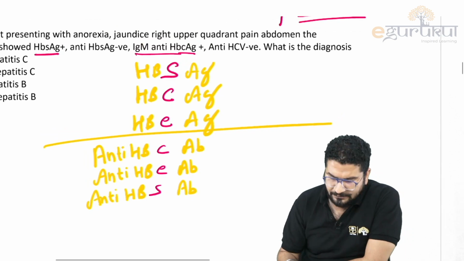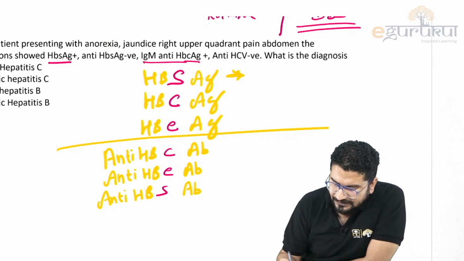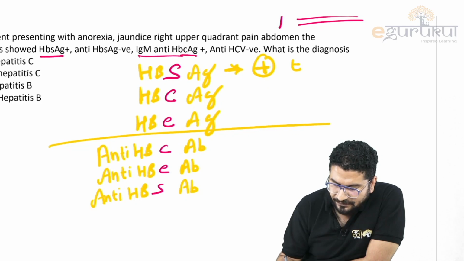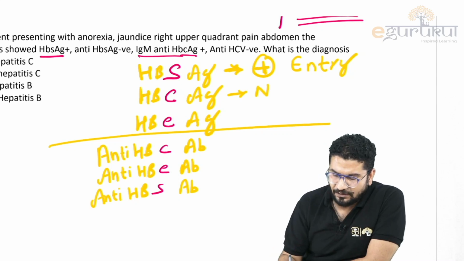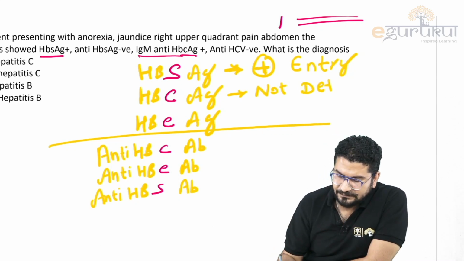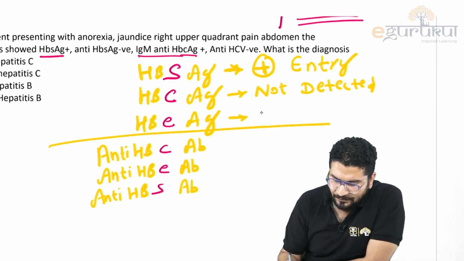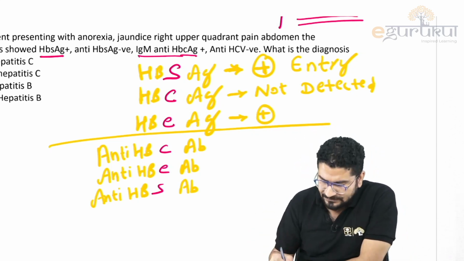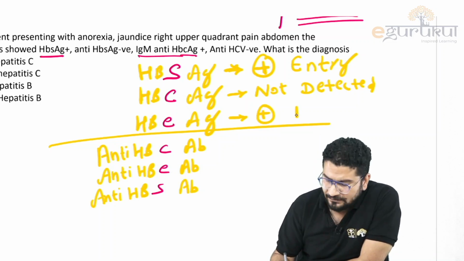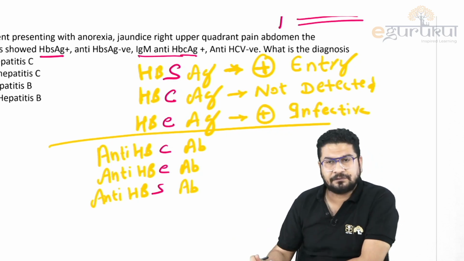When you see SCECES, the first three are the sequence of antigens. Whenever you see the surface antigen is positive, it means there is entry of virus. If you see core antigen, it is not detected in laboratories, so it is not asked in MCQs. Simple. If HBe antigen is positive, it means the virus which entered your body is now replicating. It means it is dividing. Dividing means this is turning into an infective disease. It is contagious. It is infective now.